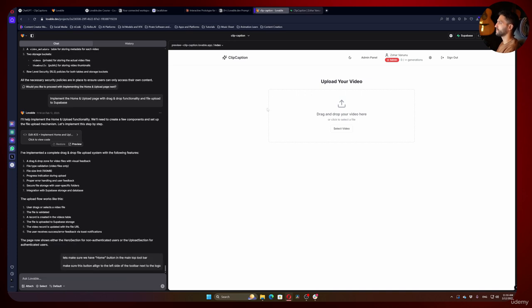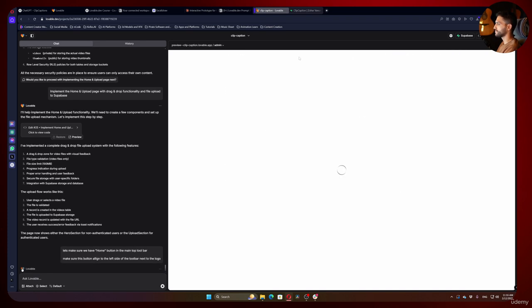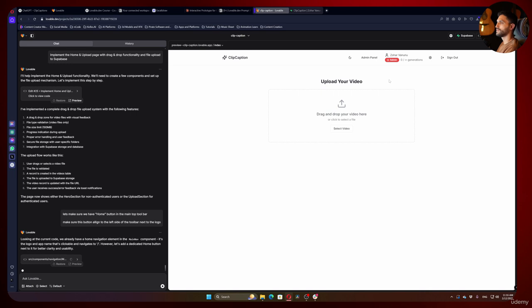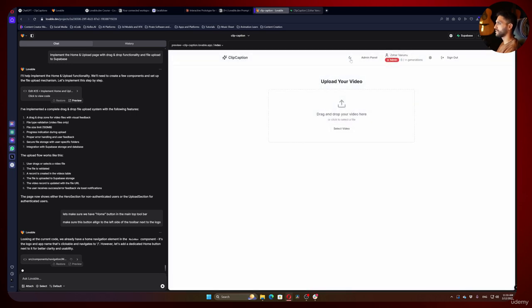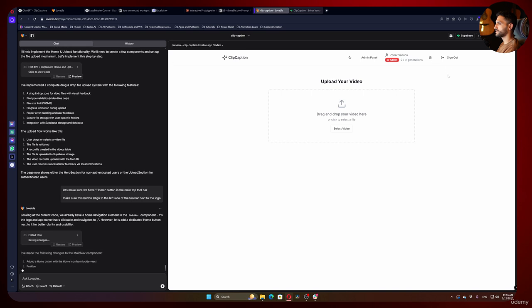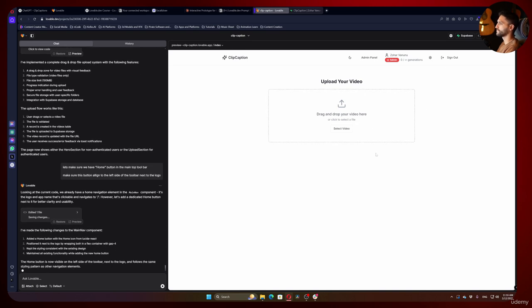Okay, so basically I want to add a new button here and align that next to the logo. I can see that I can also press the logo to get into the home, which is nice, but it's fine, I'm okay with it. Another thing I would probably want to do is move this element next to the settings button. So that's the next thing we are going to do. Okay, great. Now we have a home button as well.